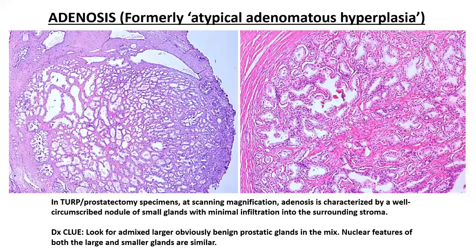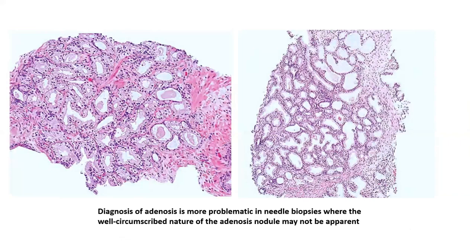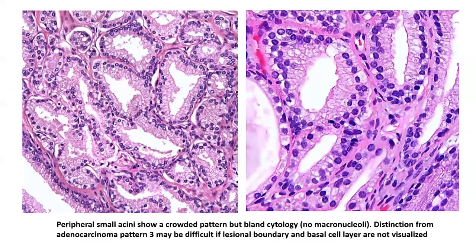The problem arises when you have a true cut biopsy taken from part of this adenotic nodule where you have a coalescent proliferation of smaller glands, for example, here and here. So in the case of a true cut biopsy through a nodule of adenosis, you will see this compact, coalesced kind of prostatic glands, where sometimes the basal layer may not be that well appreciable. But even within this context, you will see that along with the smaller glands, there are usually larger glands which have a benign morphology. So that's one clue.